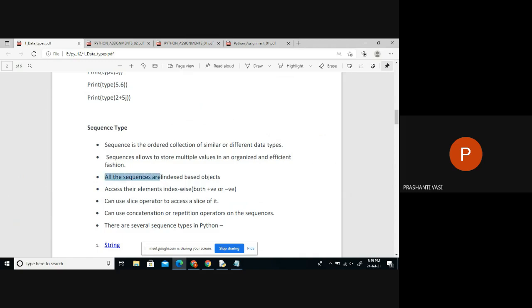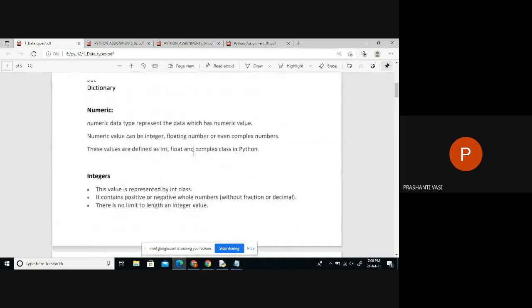So all the sequences mainly are index based. This one point you have to remember. Whenever you use this word sequence, definitely what is the point here? Indexes. So which are sequence examples? If you looked at the diagram, what are the examples of sequence objects?